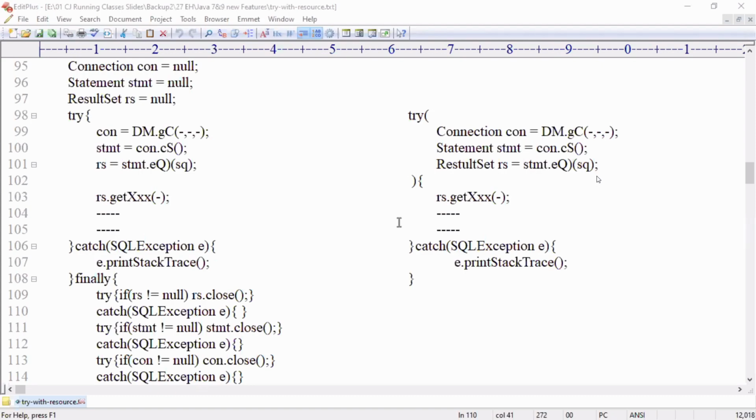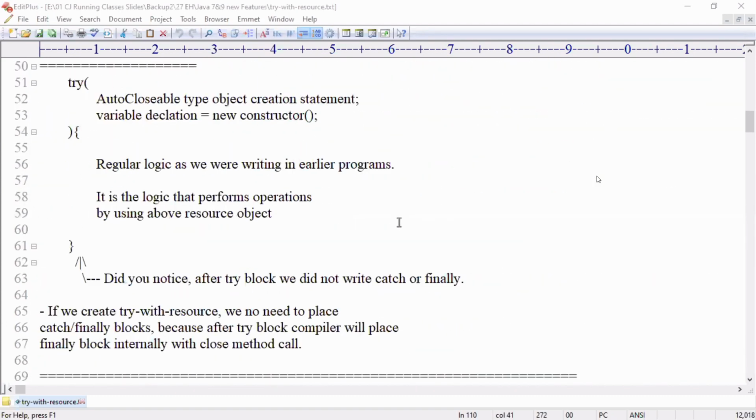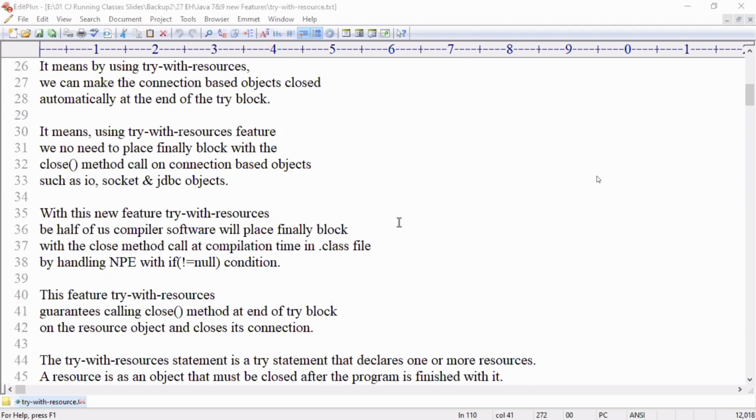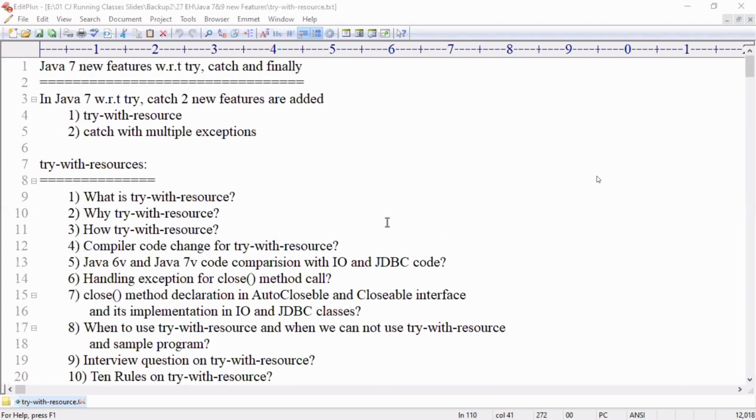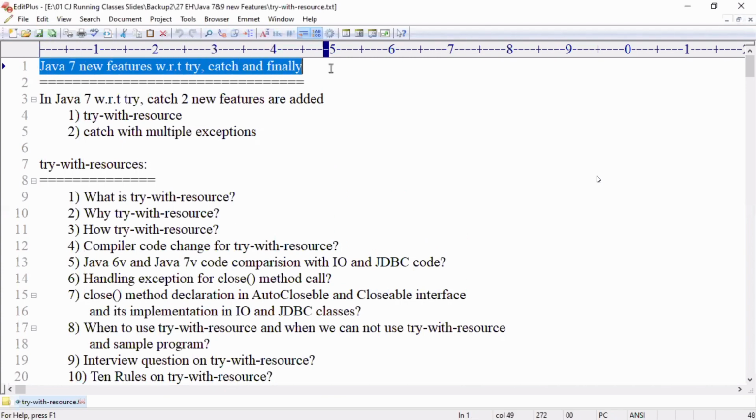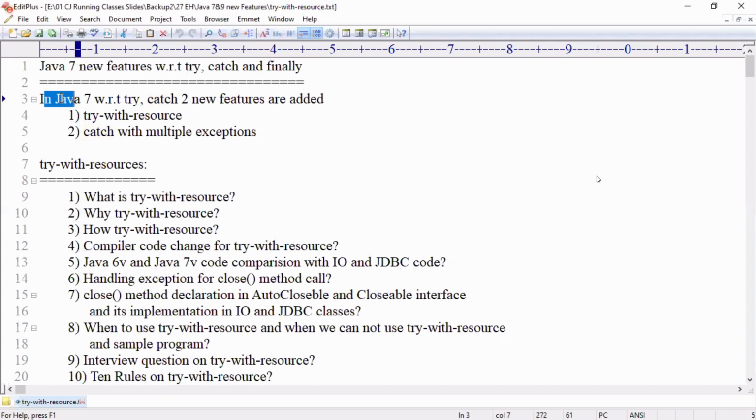Okay, don't worry. Quickly, let me tell you what I have explained. Just I completed 3 points. For the 3 points I explained, Java 7 new features with respect to try catch finally. With respect to try, we have one feature. With respect to catch, we have one feature. With finally, no feature. Java 7 with respect to try catch, 2 features are added.